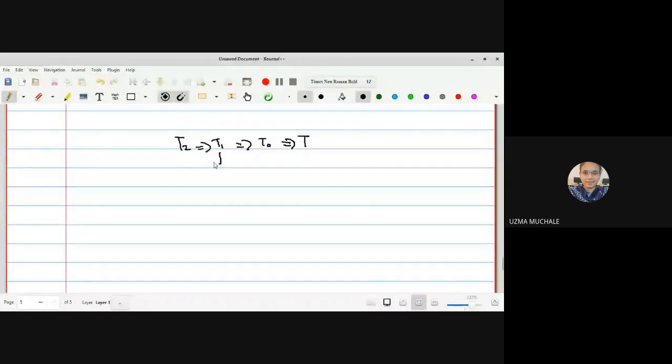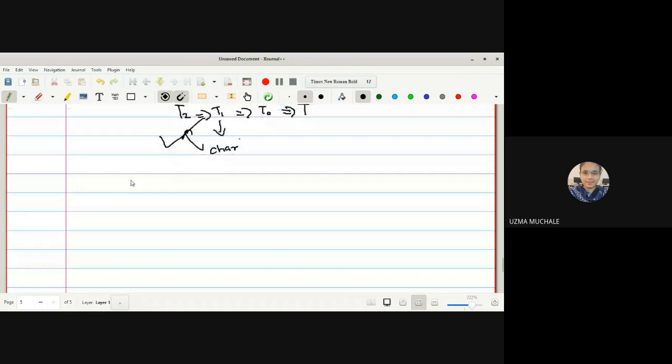Whatever characteristic properties we proved for T1 are by default true for T2. So if the question is there in the exam about the characteristic properties of T2 space, you have to write down as it is whatever the properties we have seen for a T1 space. Let me write down those.